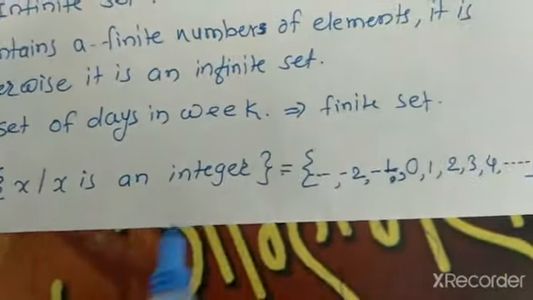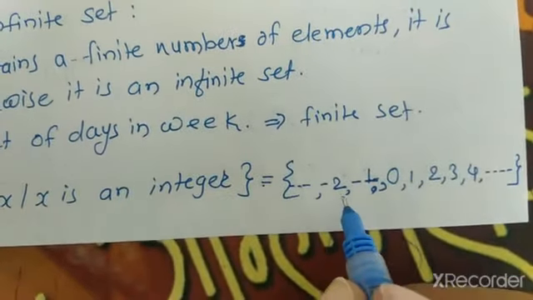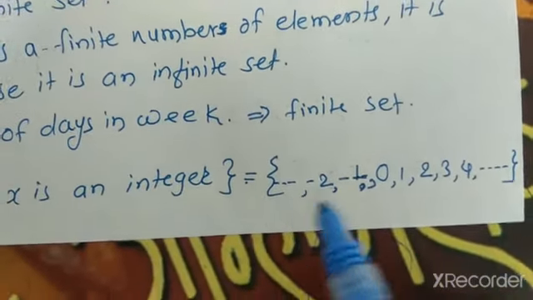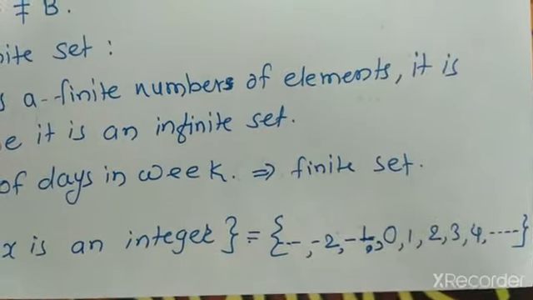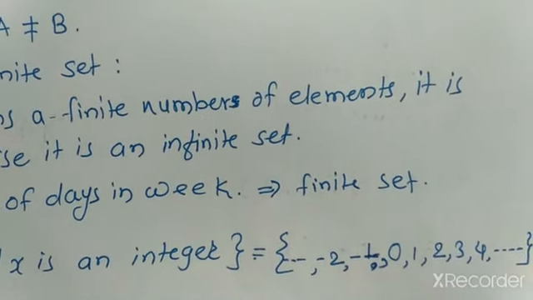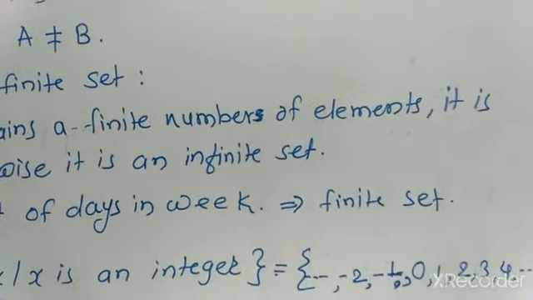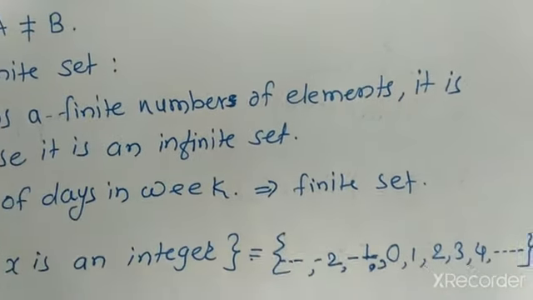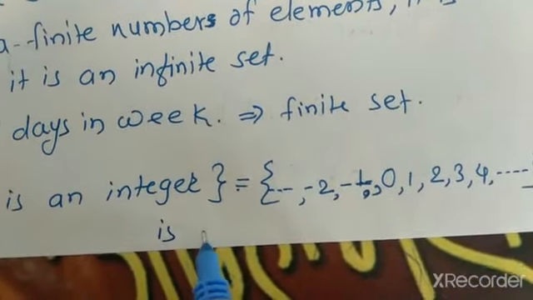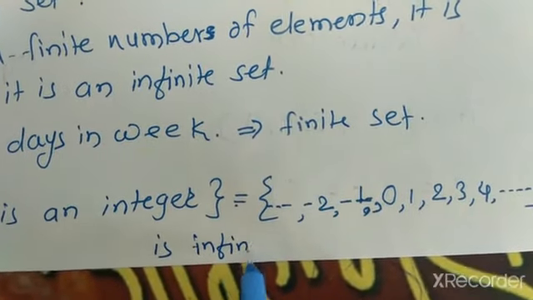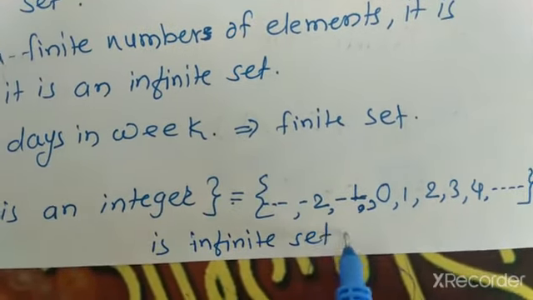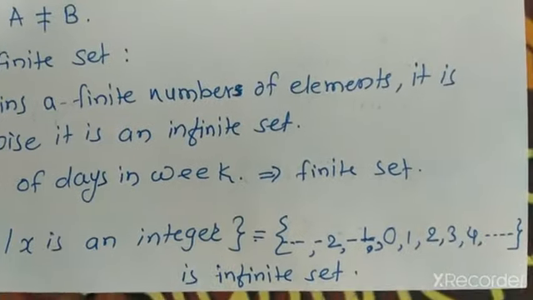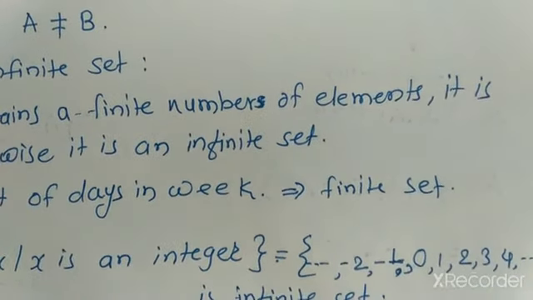So this is the set of integers. Here also on the left side we do not know any smallest negative integer, so we write it as dots. Therefore, set B is an infinite set. Okay, thank you. Now we stop here.